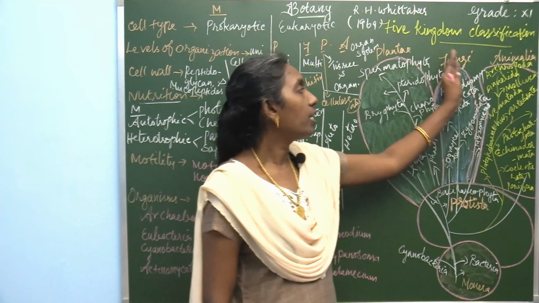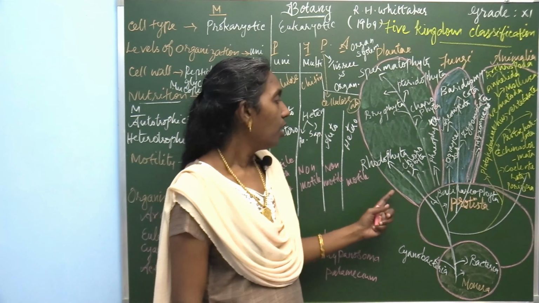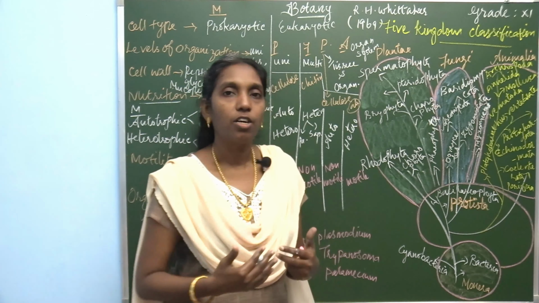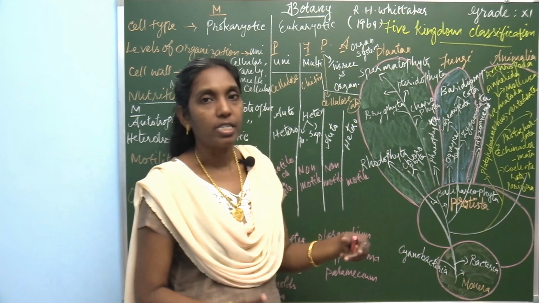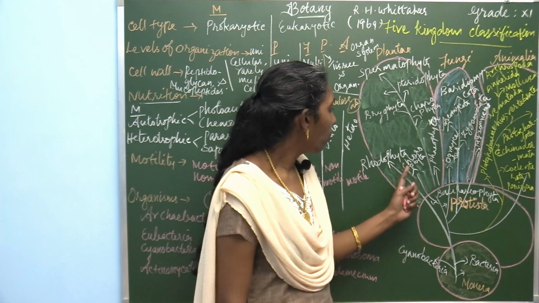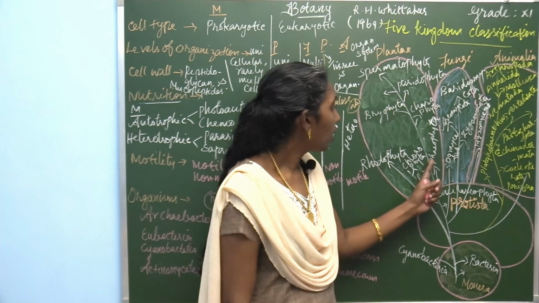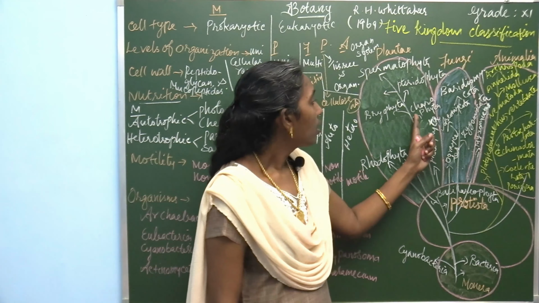Now, kingdom Plantae. Kingdom Plantae includes algae, bryophytes, pteridophytes, gymnosperms, spermatophyta, seed plants, every plant. What are they? Rhodophyta, Chlorophyta, Phaeophyta, Charophyta, Bryophyta, Pteridophyta, Spermatophyta.